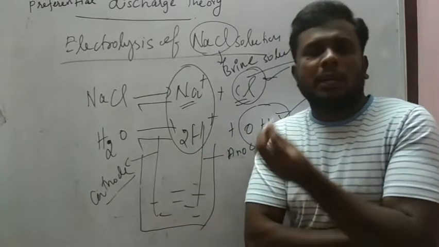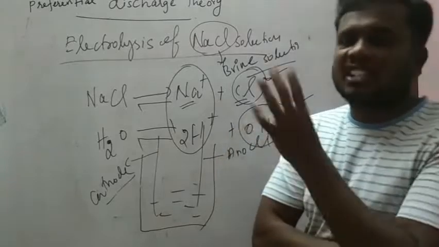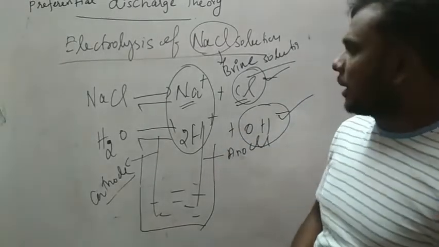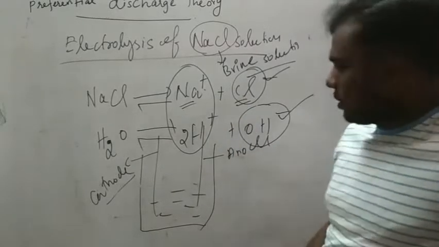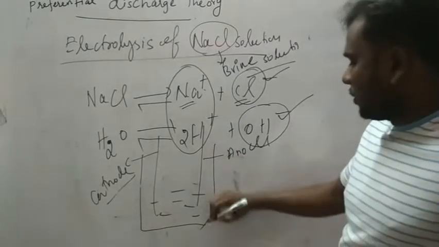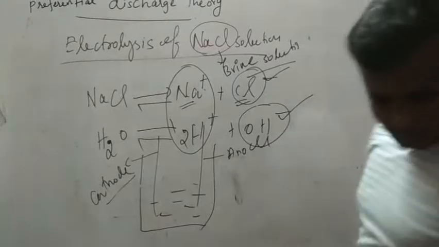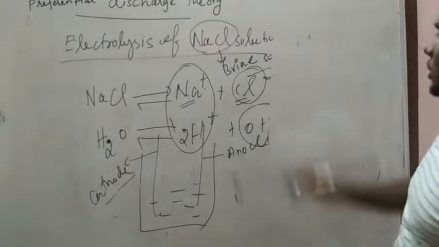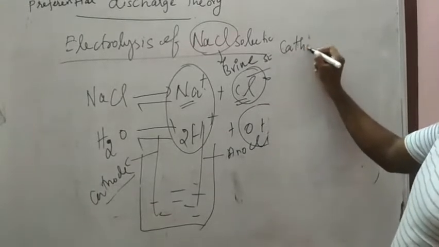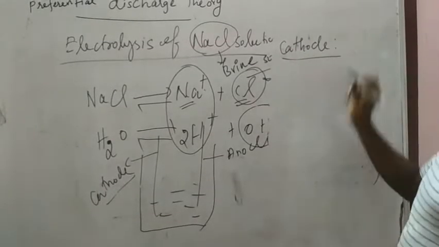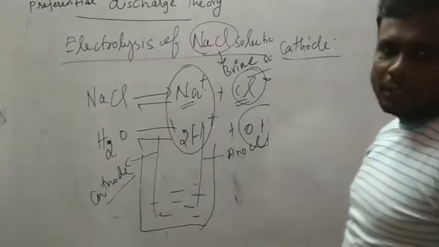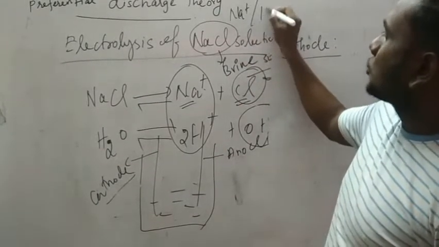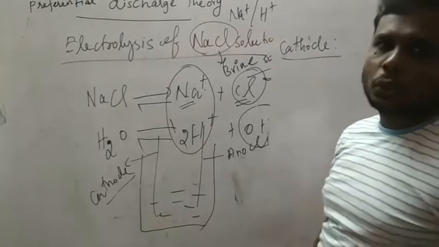So which will be discharged first? That is the point. At the cathode, when you are comparing Na plus and H plus, the discharge potential of H plus is very much lower than Na plus.